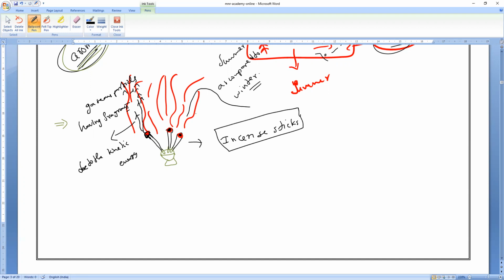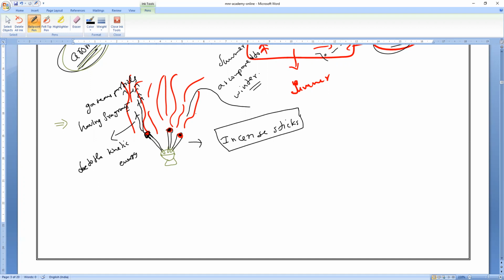Yes, that's what I'm saying. Agarbatti also produces a smell before lighting, but it does not travel a long distance. If you take an agarbatti in your hand, do you experience the smell or not? Yes, sir.